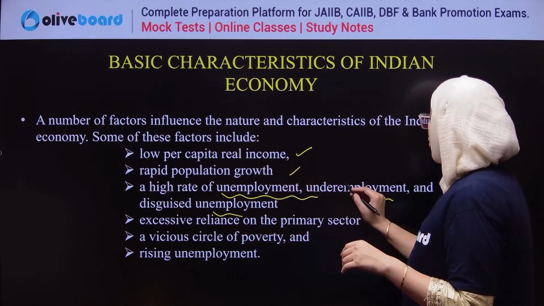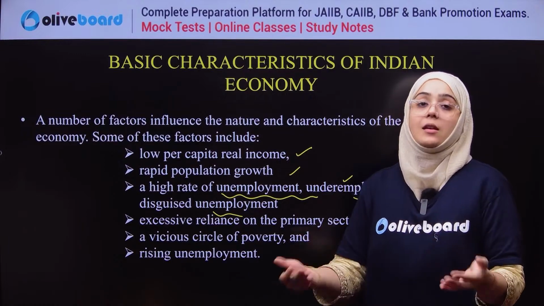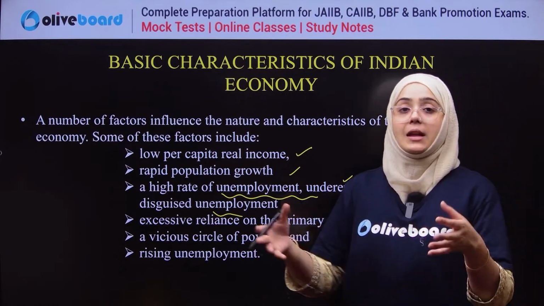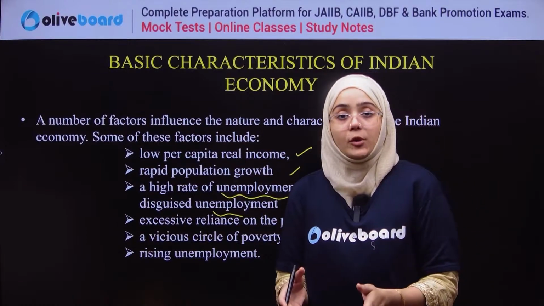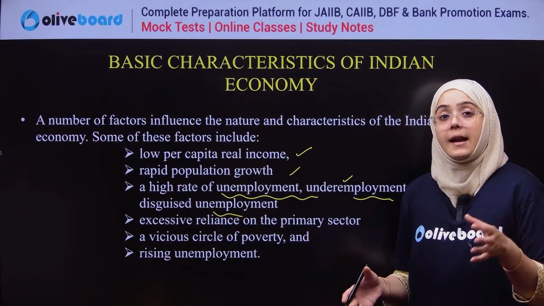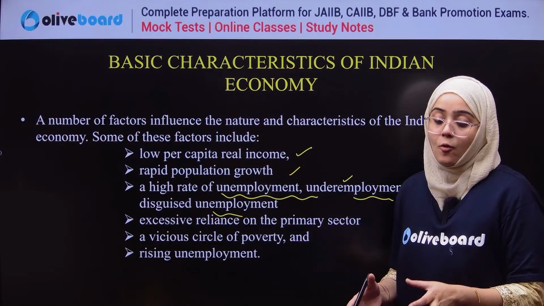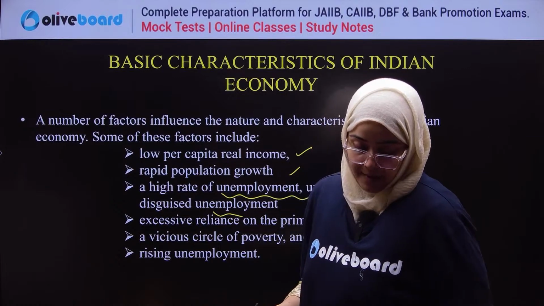Underemployment means people are getting less than what they deserve. For example, a software engineer is doing a job in HR because there are no opportunities in the economy. So he is underemployed, meaning the profile is less than what he deserves.